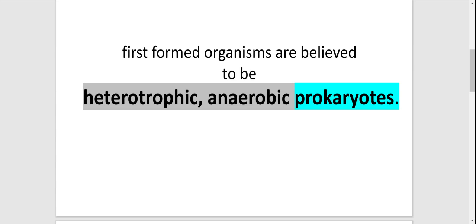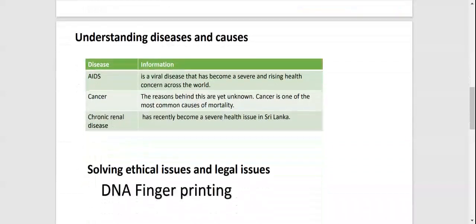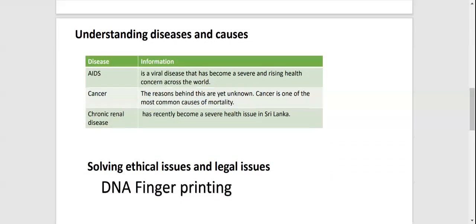However, the very first organism that is believed to have appeared on Earth was the heterotrophic anaerobic prokaryote. That's one of the most important points that you can focus on when you answer questions. And then the next section is on diseases and their causes.